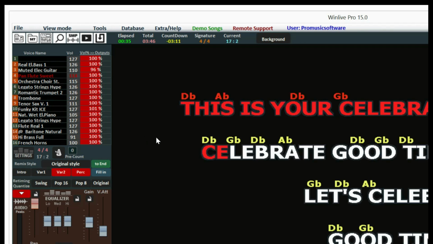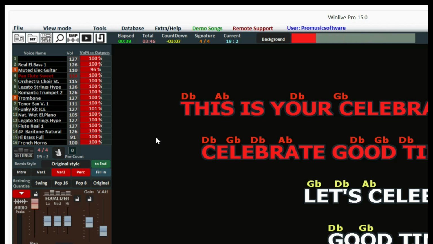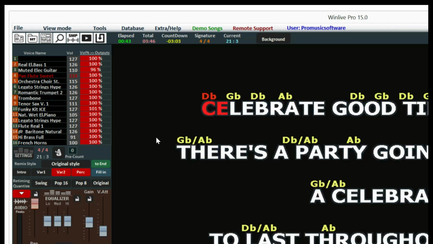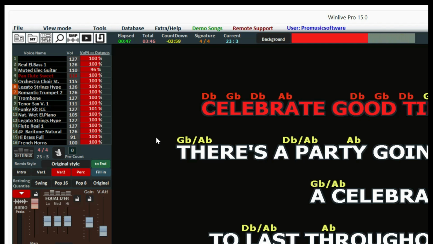By using its own internal sound bank, WinLive is a more and more independent system which does not require an external sound expander. All of this is aimed at minimizing the necessary equipment for musicians without compromising quality.